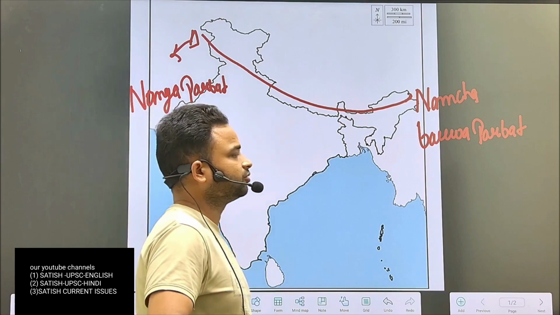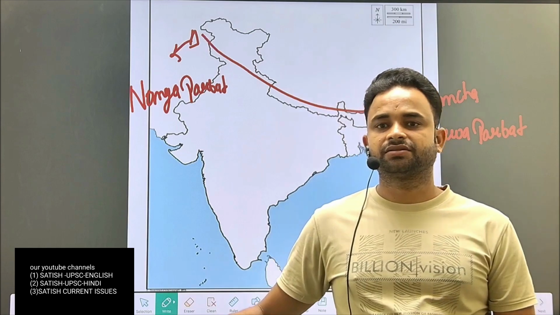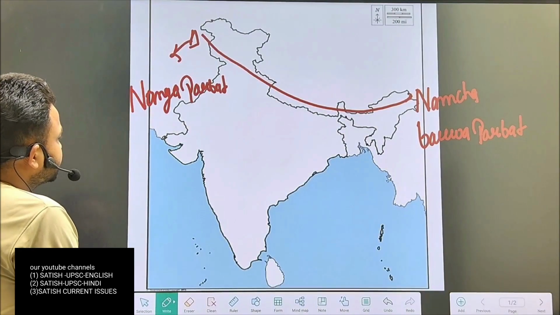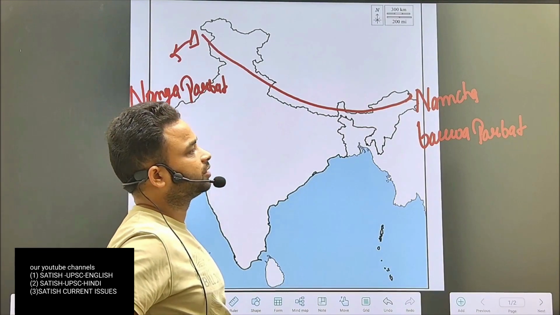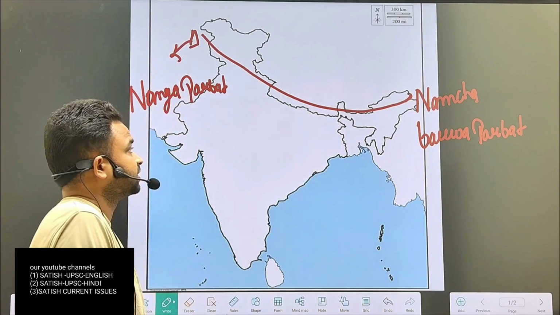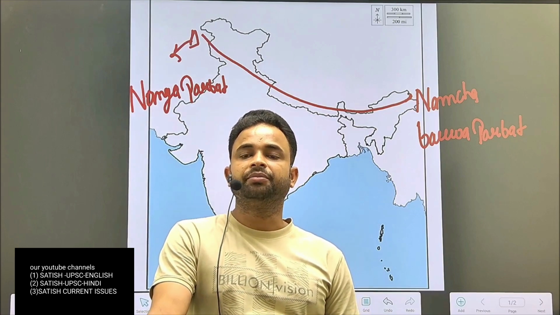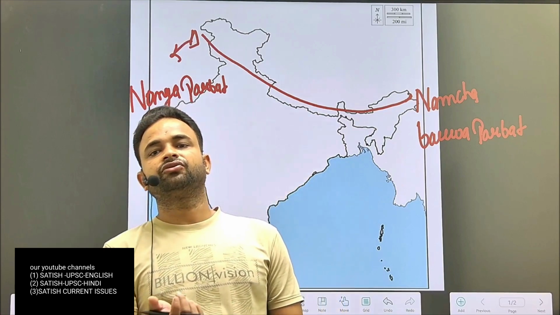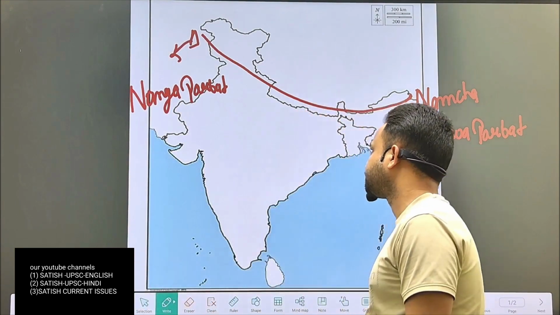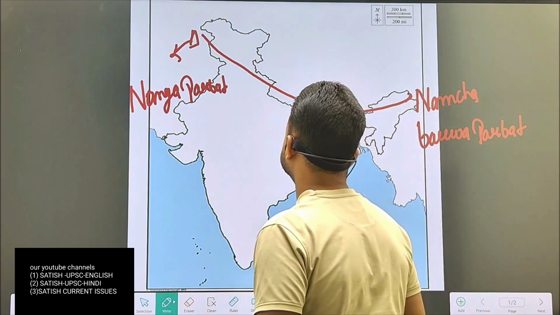In Great Himalaya, questions are usually asked from their peaks, about the peak sequence from west to east or east to west, and also questions could be asked about where peaks are situated, in India or Nepal, or in the border between India and Nepal. So these types of questions can be asked in your exam. So one by one we will see all the peaks.